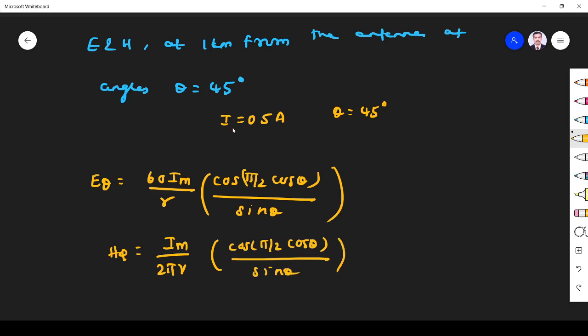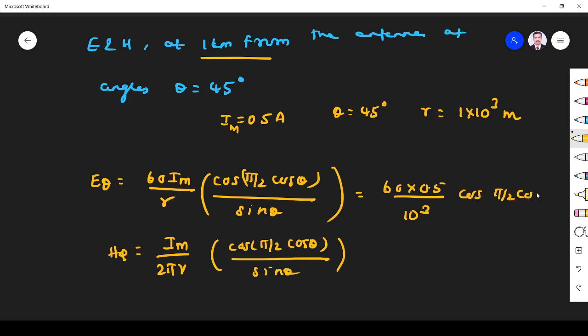So I is equal to Im, the maximum current 0.5 ampere, and we have to find at 1 kilometer. So R is the distance, 1 kilometer means 1 into 10 power 3 meter. So we have I, R, and theta. Just substitute the values. So 60 into 0.5 divided by 10 power 3, cos(pi/2 cos 45 degree) divided by sin 45 degree.